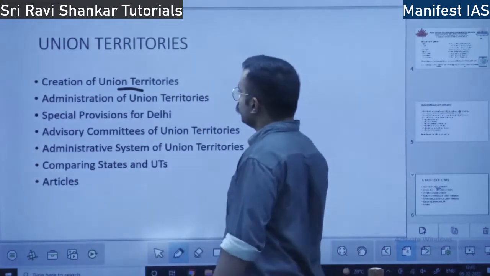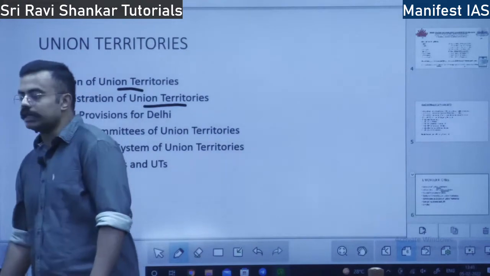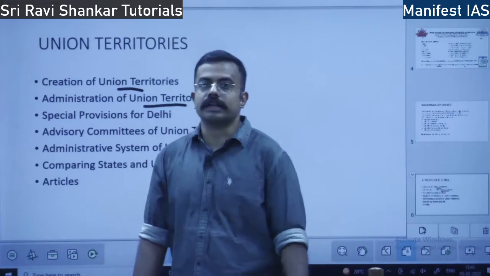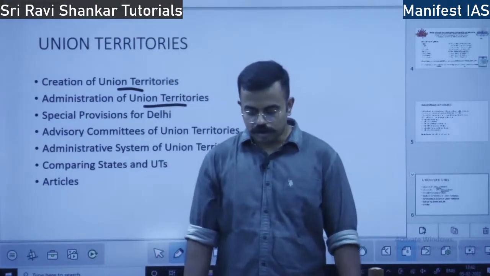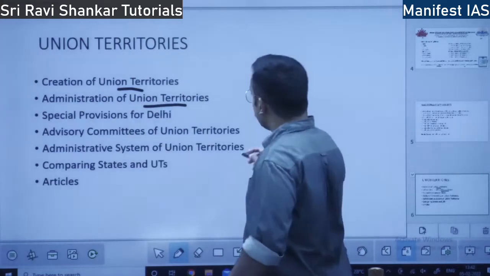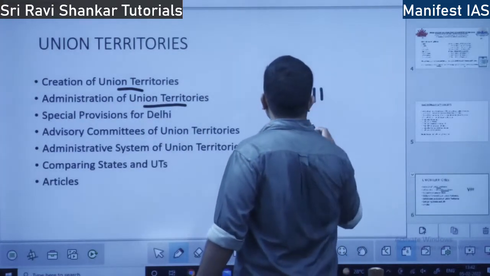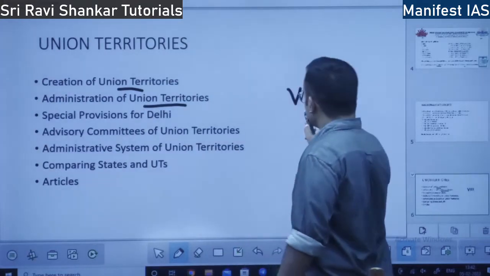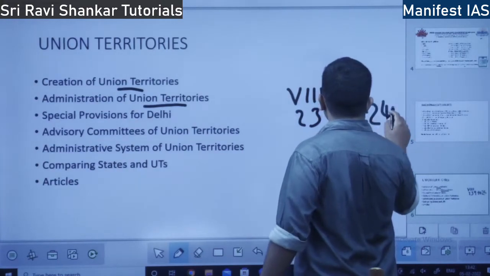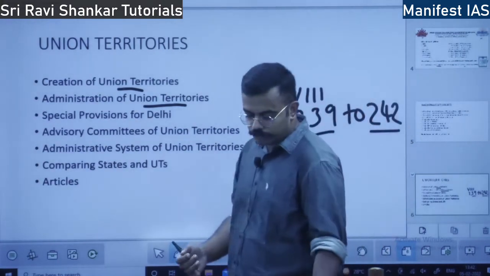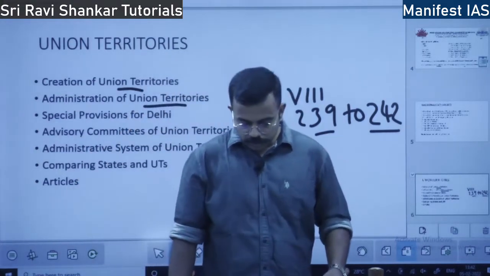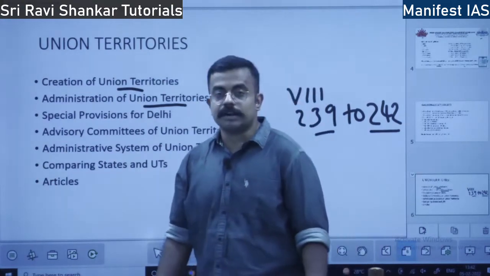Okay. Administration of Union Territories. How is the administration of Union Territories carried out? The central government appoints an administrator or lieutenant governor. So which are the constitutional provisions? Part 8. Part 8, which articles? Articles 239 to 242 speak about the administration of Union Territories. Okay, every Union Territory is administered by whom?